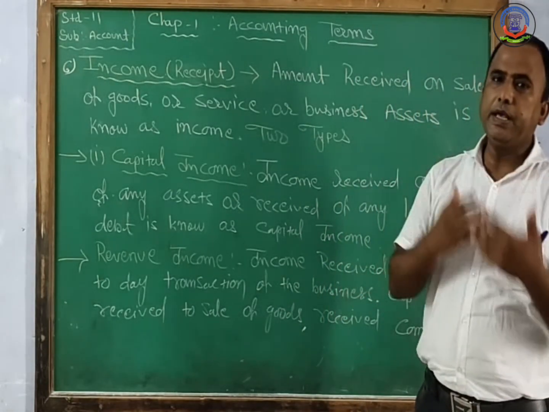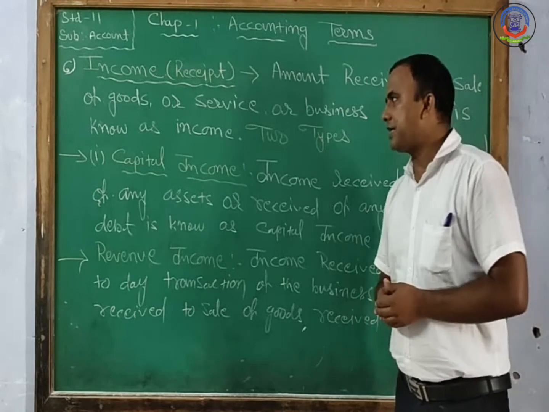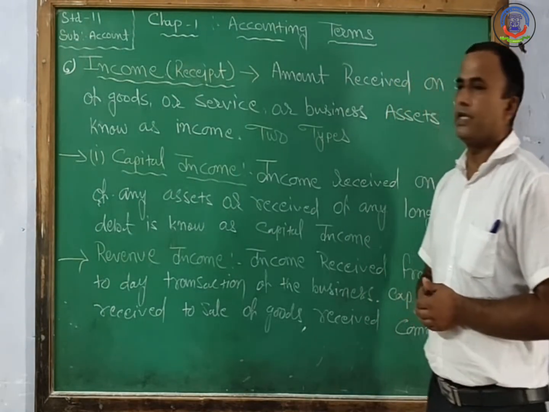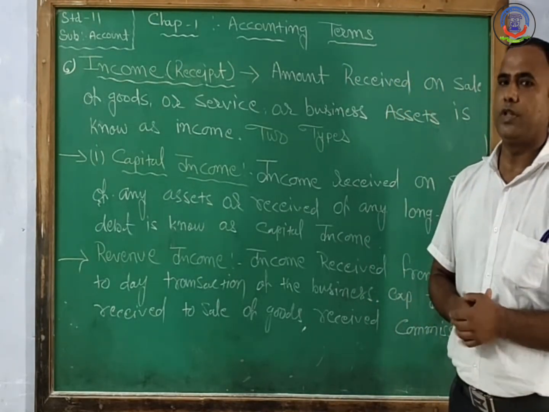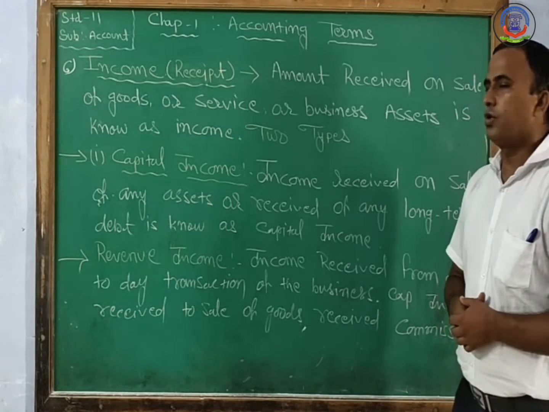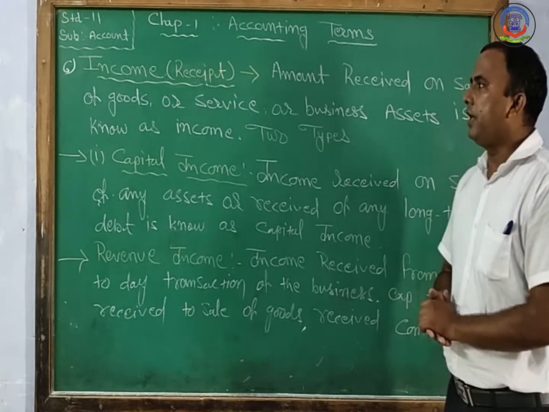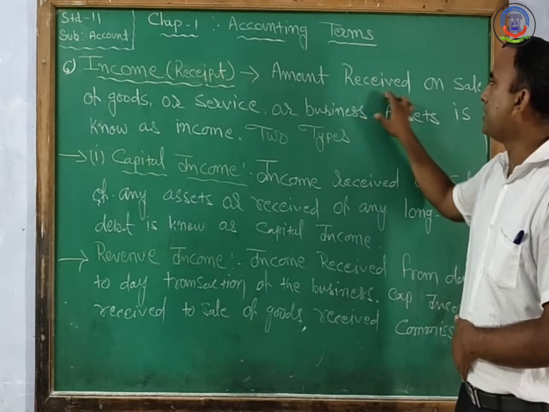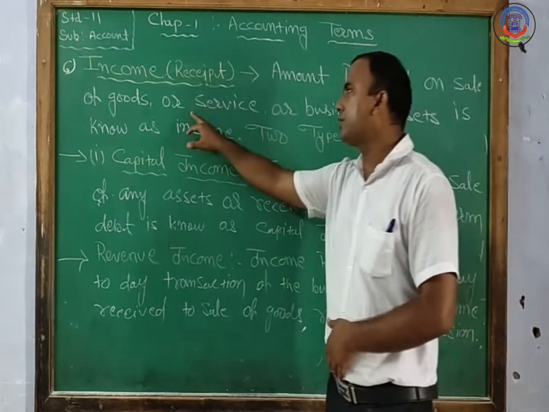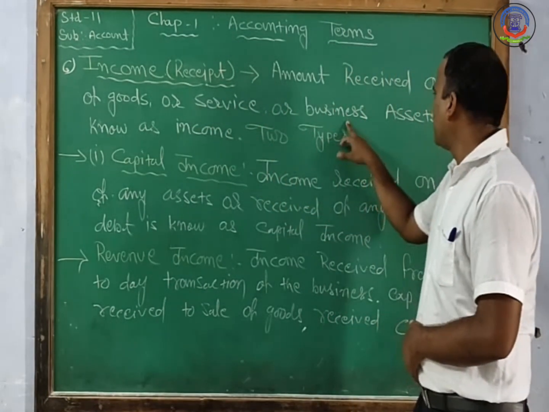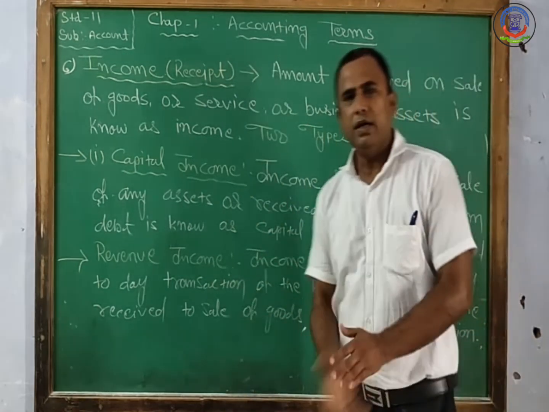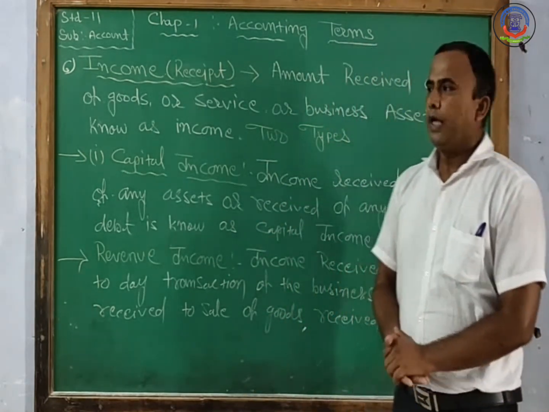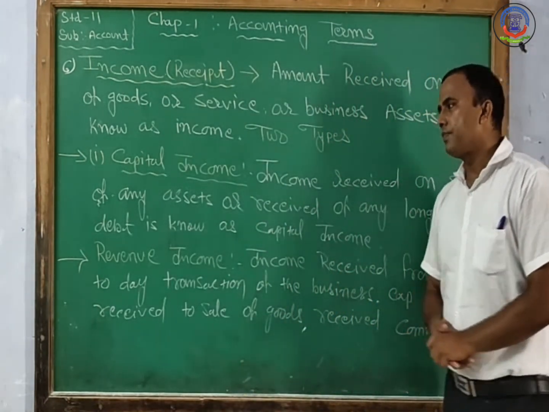Whatever income is created due to this transaction is also known as the income or receipt for the business. So the amount received on sale of goods or service or business assets is known as income.